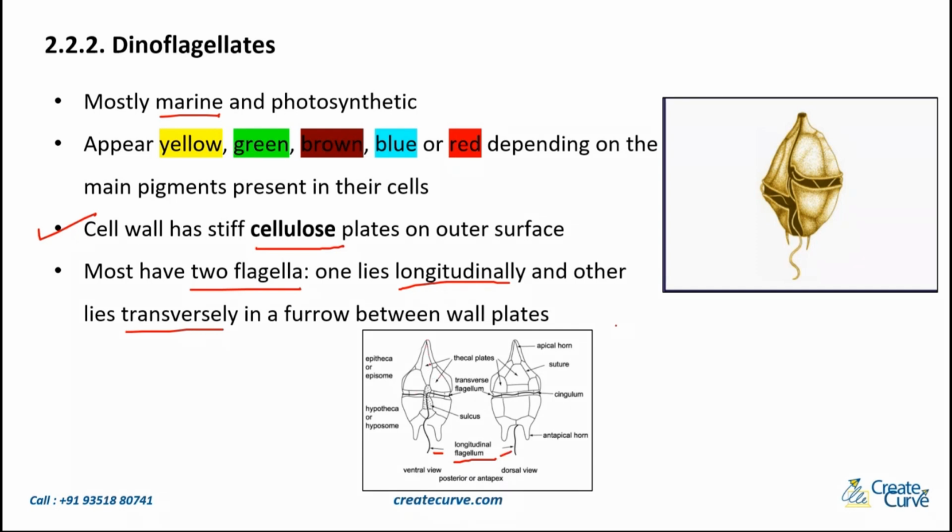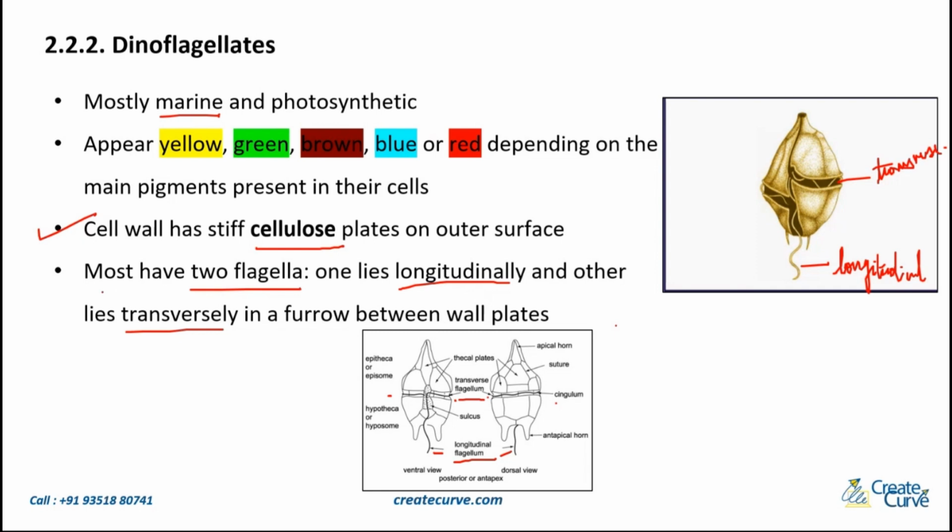Longitudinal is the one that runs from up to down, lengthwise. Then here, if you see, there's a transverse flagellum which runs from left to right or side to side. So even over here, this one would be the longitudinal flagella, and this one that runs side to side would be the transverse flagella.